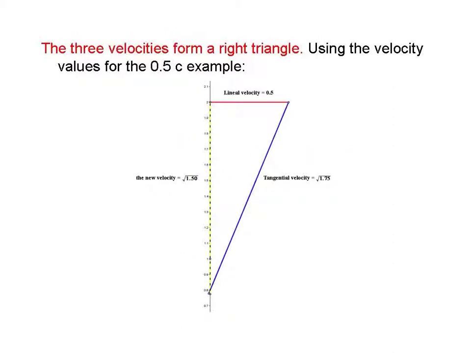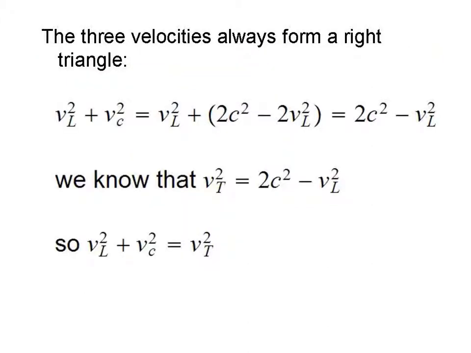Very interestingly, our three velocities form a right triangle. Using our velocity values for the 0.5 c example, we have our linear velocity, our tangential velocity, and this new velocity we calculated. The three velocities always form a right triangle. Ultimately, we find a Pythagorean theorem relationship where the linear velocity squared plus v sub c squared, the velocity connected to time, is equal to the tangential velocity squared.